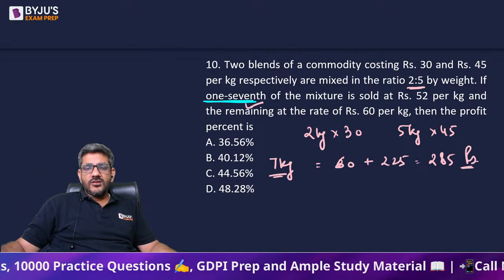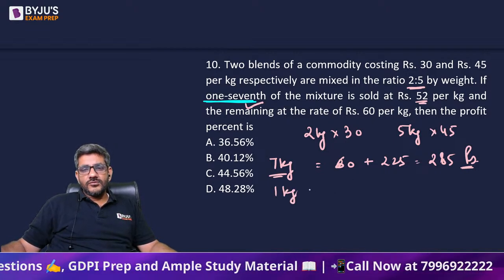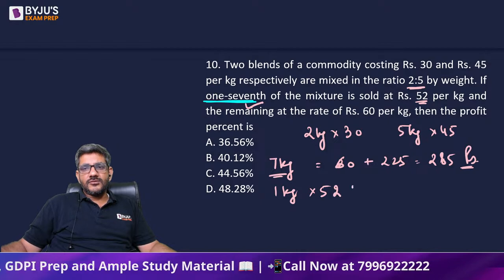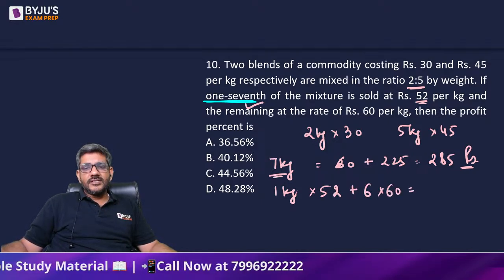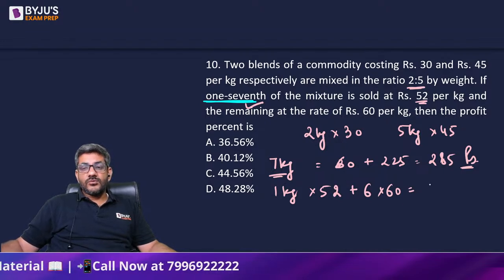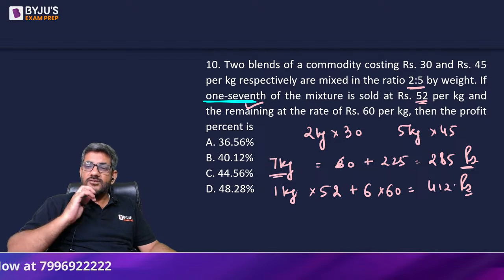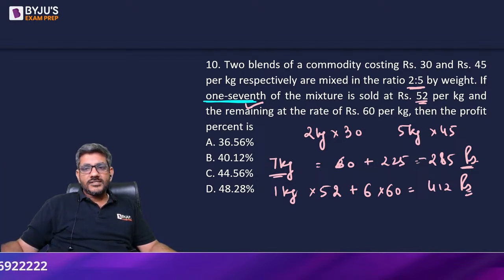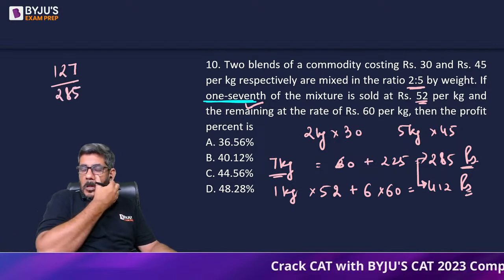Now 1/7 of this mixture, that means 1 kg, is sold at a price of 52. And the remaining, that is 6 kg, is sold at a price of 60. So 360 plus 52 is 412. So we bought something for 285 and we sold it for 412. What is the profit that we have got? Let's look at the difference between the two. 115 plus 12, so it is 127 rupees profit on a base of 285.